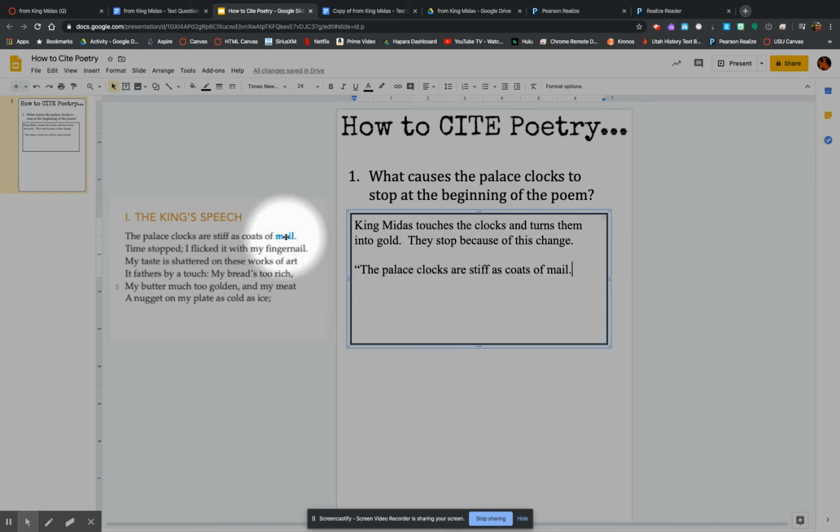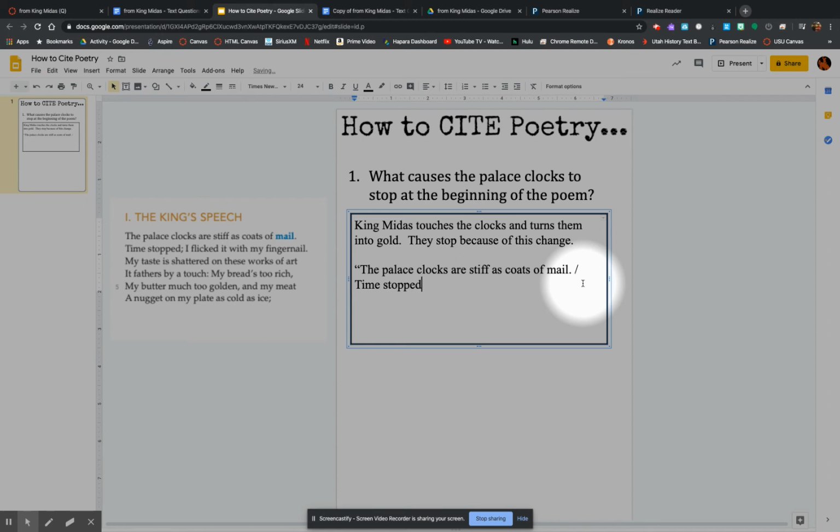We have to show indication that that line is ending, and we're going to use what we call a slash right there. It's the one down by the shift key. I get it mixed up, whether it's forward or backwards. It's a backward slash. You're going to put a slash there to indicate that it is a line break. We're using a slash to indicate there's a line break. And then we're going to continue on with our answer.